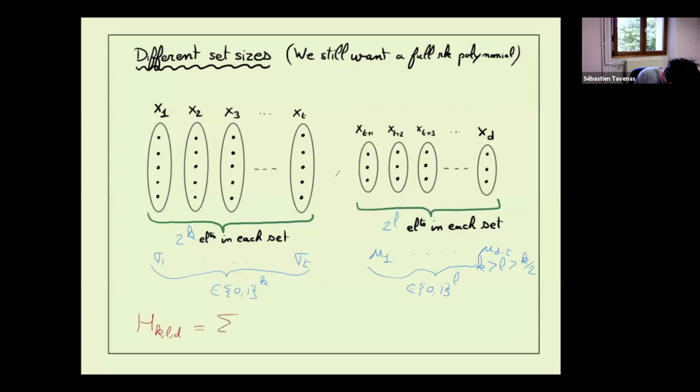We just want to take the sum over all sigma_1, ..., sigma_t. If we concatenate all these words, it's a word of length k times t, and we want this word to equal the word mu_1, ..., mu_(d-t). With the constraint we had before, kt equals l(d-t).